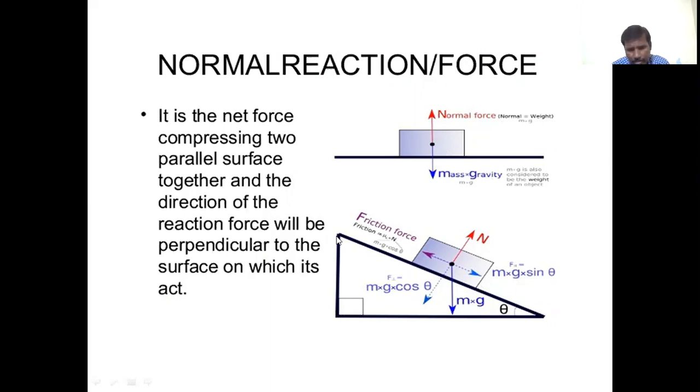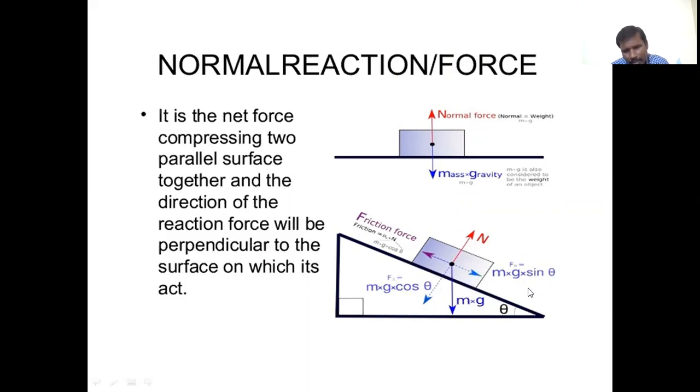horizontal surface. In the case of an inclined surface, the normal reaction acts perpendicular to the surface over which the body slides.